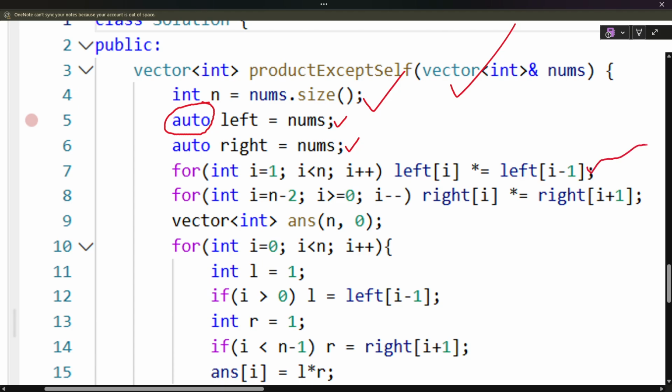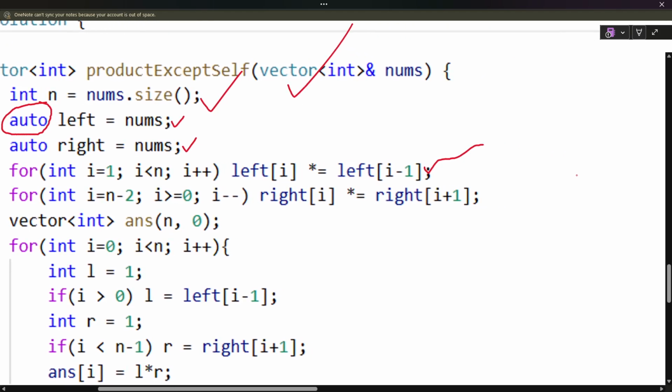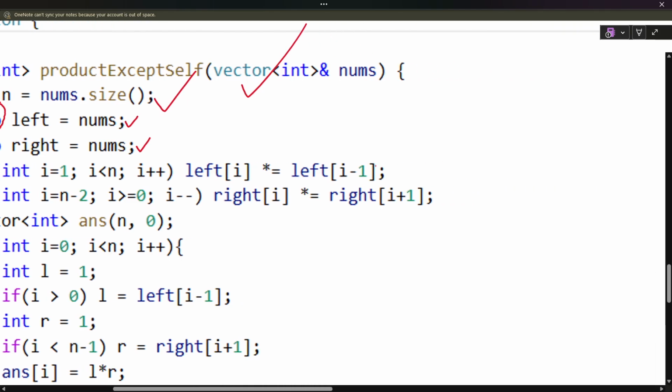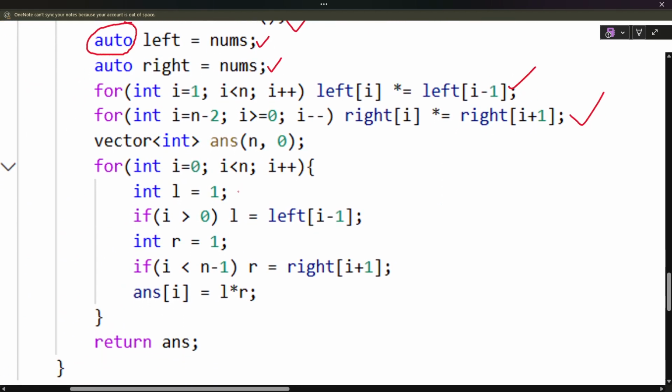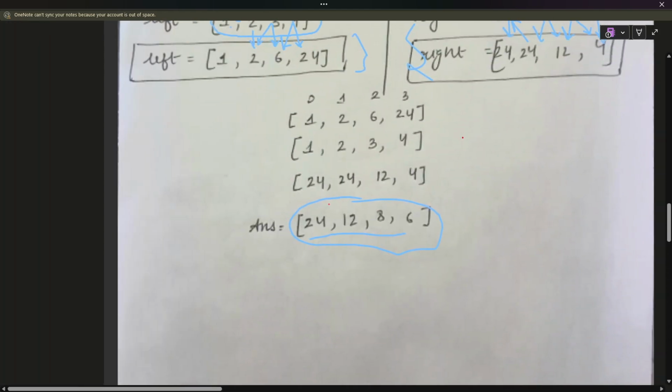Now here we are populating left and here we are populating right. We are doing the same thing: initially L will be 1. If i is greater than 0, then it will be i minus 1, or else it will be 1, to handle this case.